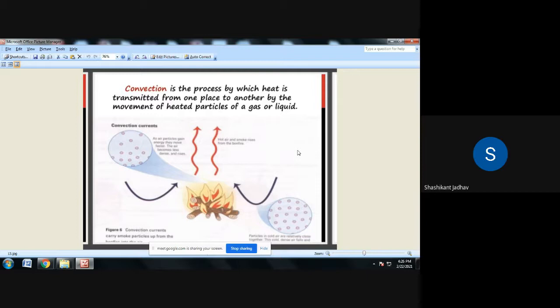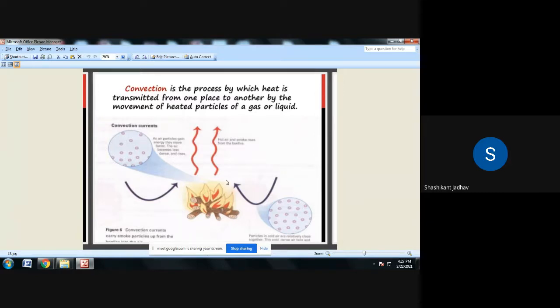Convection requires actual movement between the particles within a substance. So this is about convection.